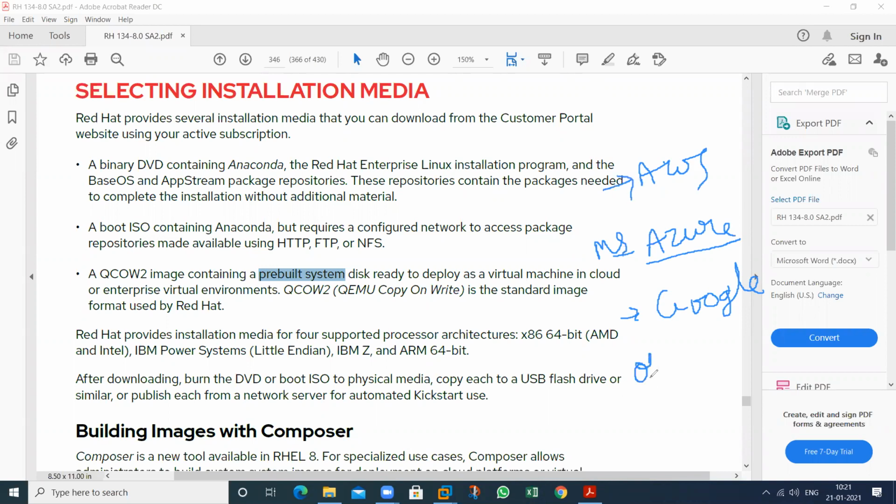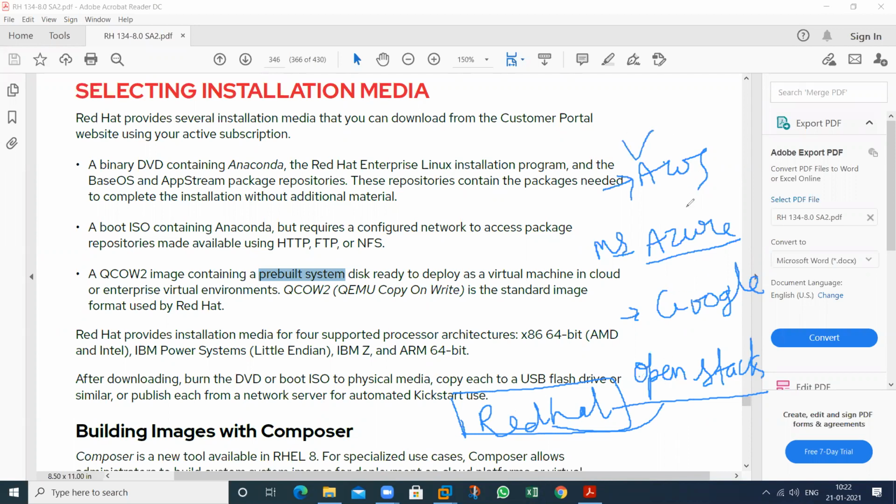And have you heard about this one? OpenStack? Sir, I don't know whose OpenStack is. This is a cloud of Red Hat. Red Hat has its own cloud also, that is known as OpenStack. So OpenStack also provides the same functionality that is provided by AWS.